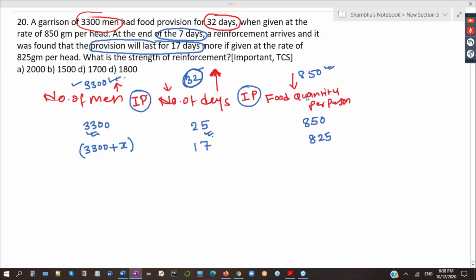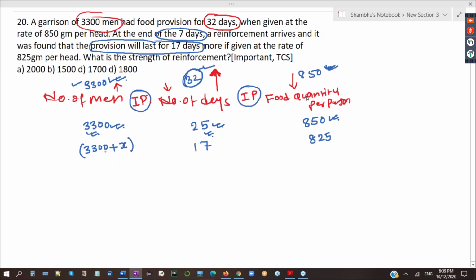Total food quantity is for 3,300 persons, for 32 days, at 850 gram per head. 7 days they have eaten, so still 25 days the food remains. 3,300 men can still eat for 25 days, such that 850 gram per head they can eat.